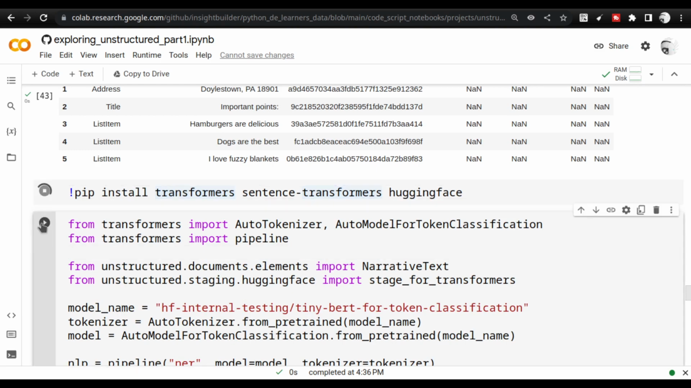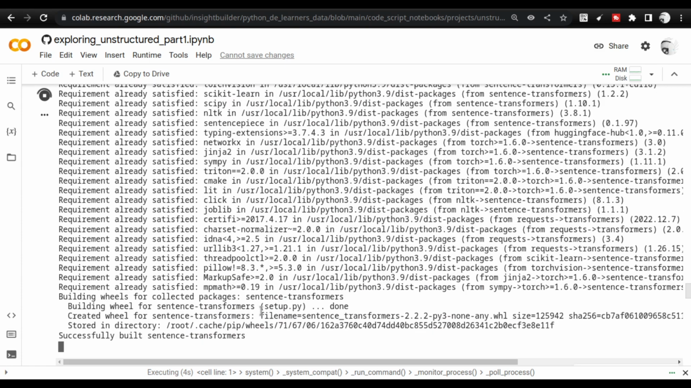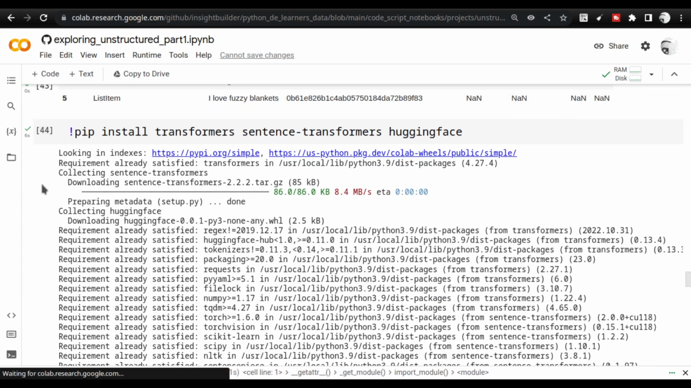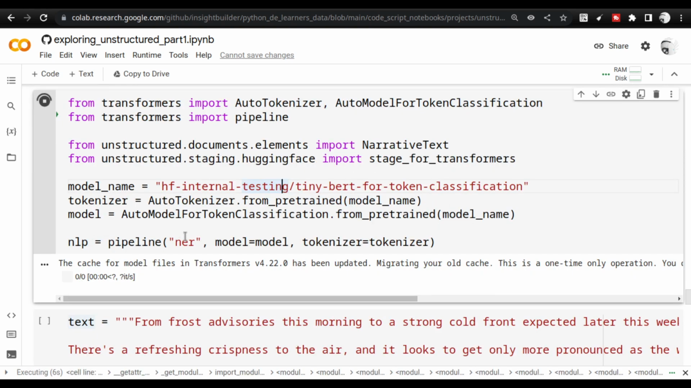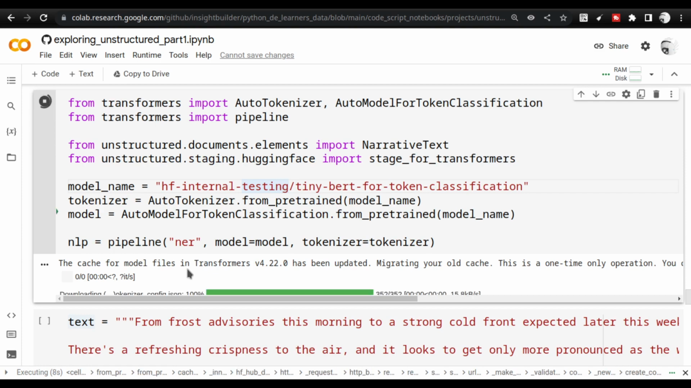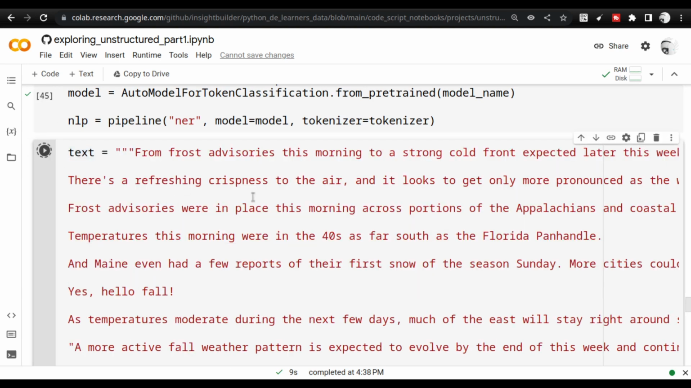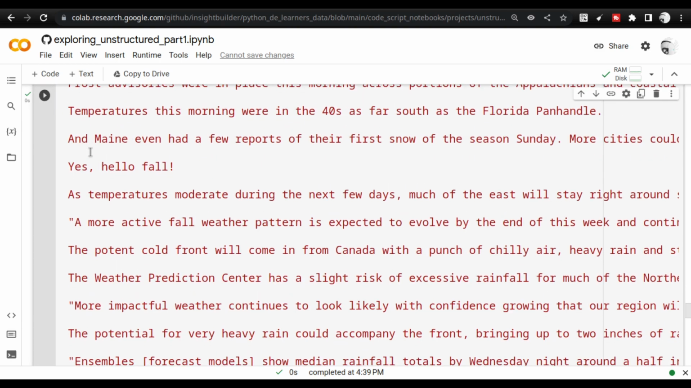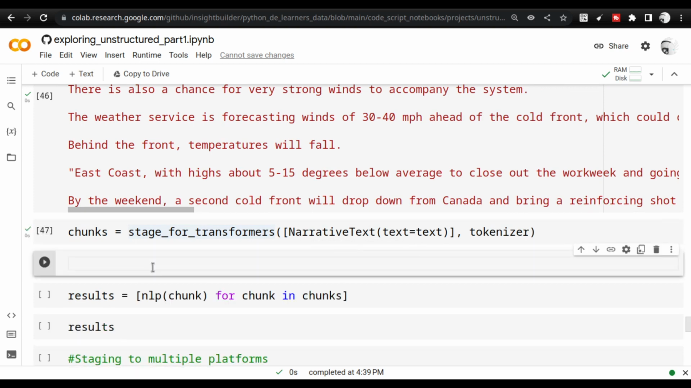I'm executing the pip install. The pip install will complete, and you see the requirement is already satisfied because I installed this before I started the video. And I am doing the tokenizing. I am initiating the model. The model is getting pulled to the local environment. This is the model that is getting pulled, and this is the tokenizer model that is getting pulled. Now I am going to assign this text to this Python variable. After that, I am going to stage it to the transformers, and I am going to create the chunks. Before we go to the next step, I want you guys to take a look at the chunks.